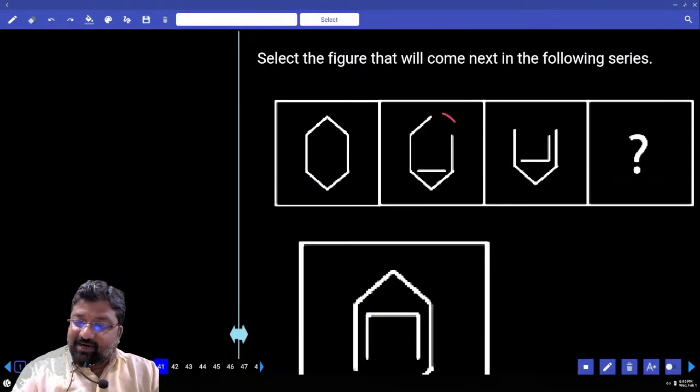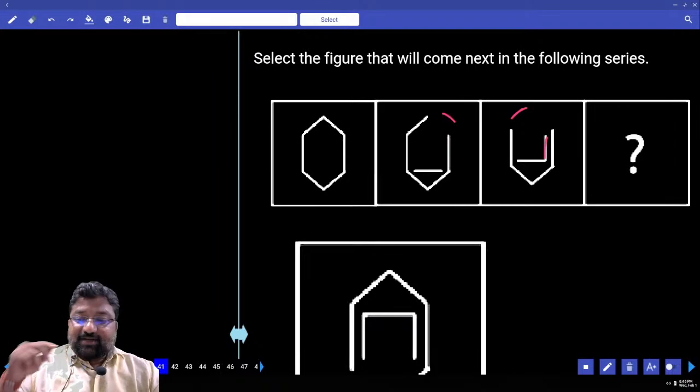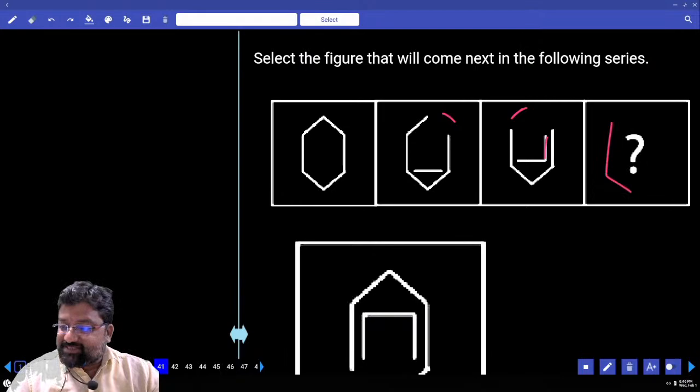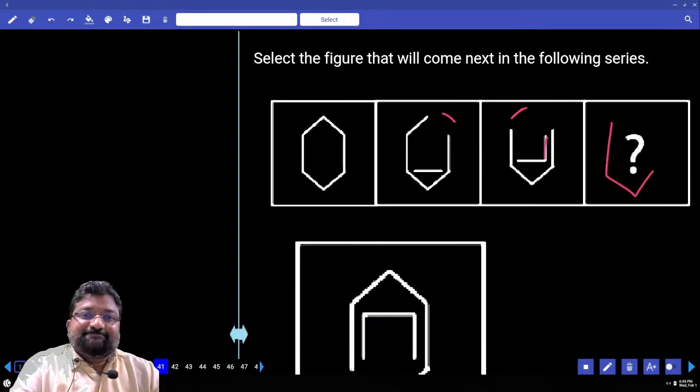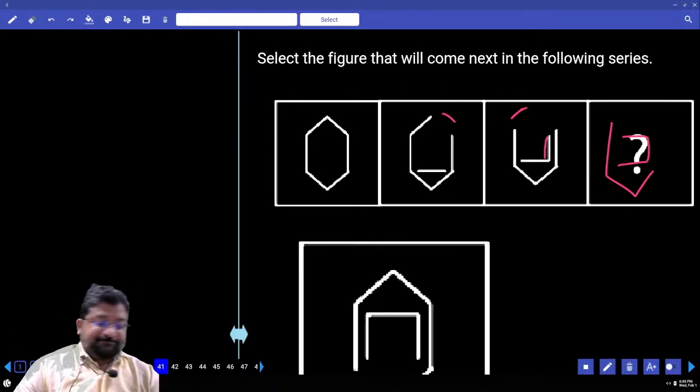Now earlier, right side was missing, now left side is missing, and that missing line is added here. Right, left. Now what is needed? Right should be missing, and I'll get something like this. Yes or no? And that one should be added extra, so you'll get something like this. Which option is my answer?